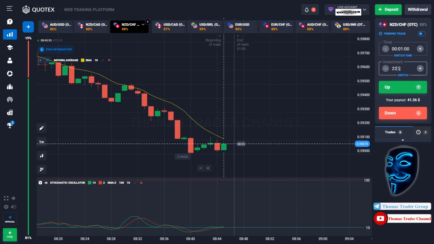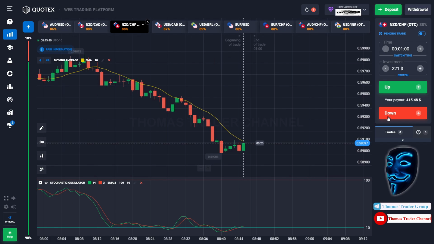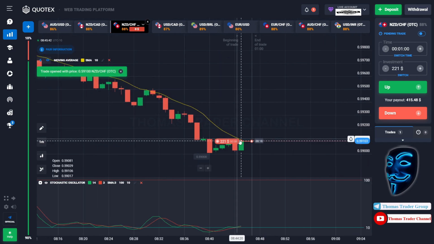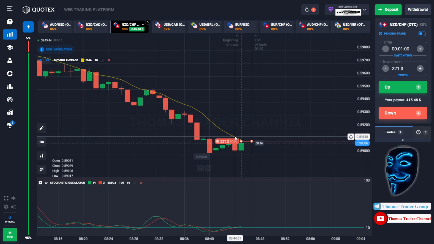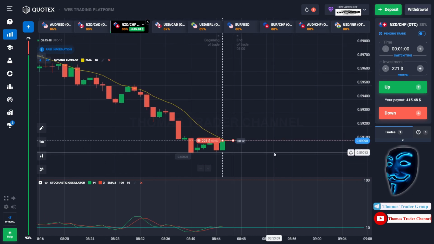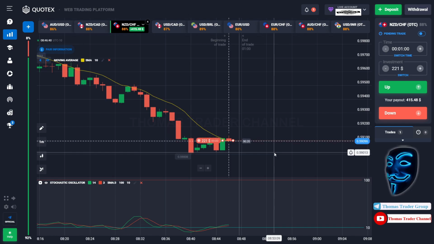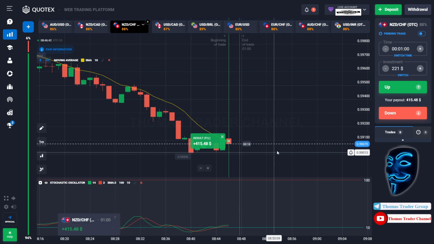Let's change our investment into $221. And over here we still can open sell for 1 minute. As you can see, the market has just made a rebound on the moving average line. I'm sure that the market will still continue the bearish trend. Let's prove it and let's wait till the end of our trade. We made a right prediction over here. We made a profit of $415.